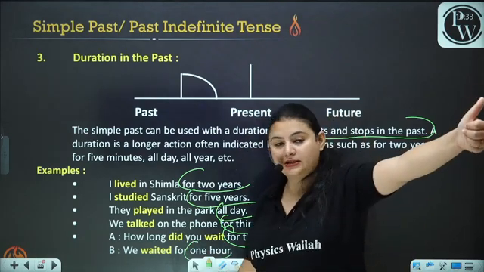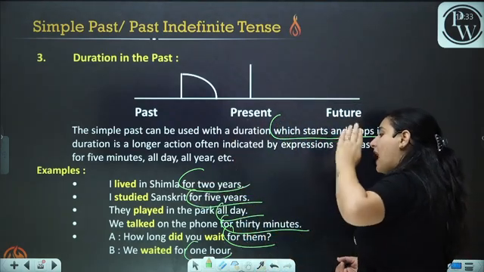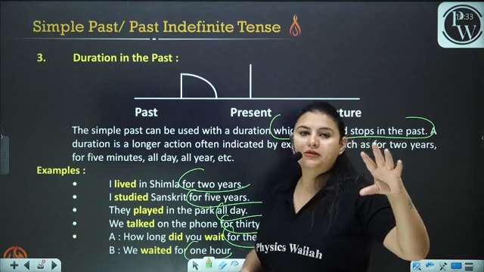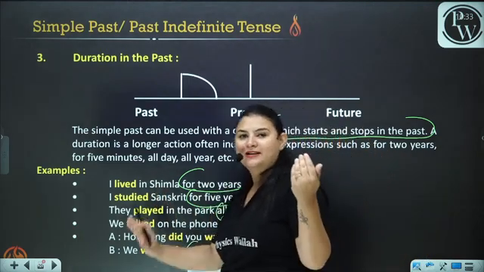They started it in the past and they have finished it. She has already lived in Shimla for 2 years. I studied Sanskrit for 5 years. Now, all these sentences, if we see, they have already stopped in the past.